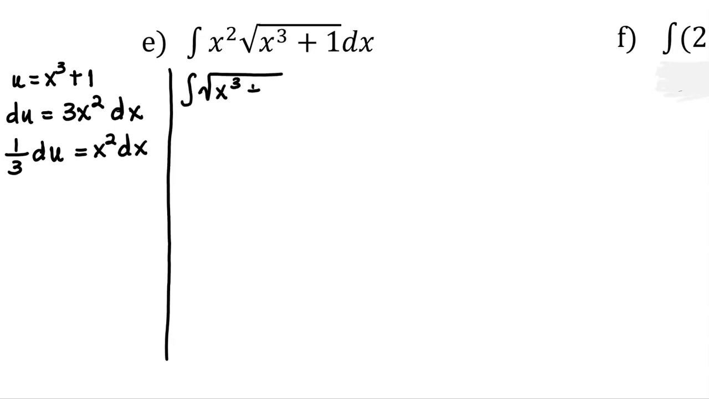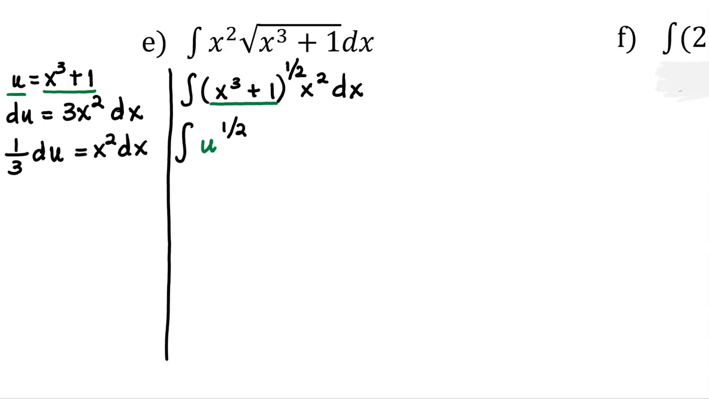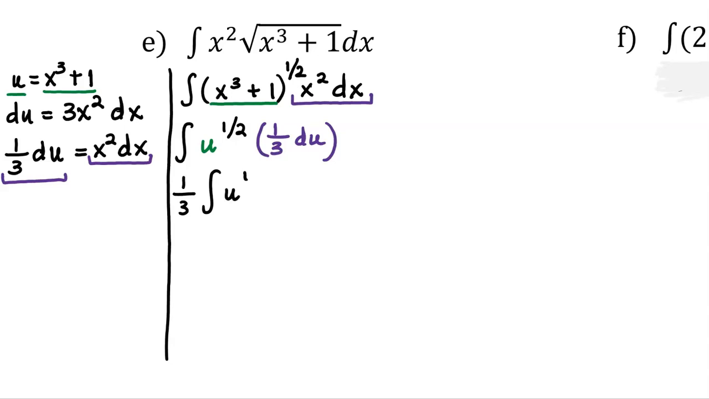Same as last time, I'm first just going to rewrite this integral so that it looks more convenient to us. If you want to go ahead and change the square root to the 1/2 power, we can also go ahead and do that. Let's start substituting. I'm going to replace the x cubed plus 1 with u. It's still raised to the 1/2 power. And I'm going to replace the x squared dx with a 1/3 du. Same as last time, that constant of 1/3 can come out in front of the integral, leaving us with the integral of u to the 1/2 du, which we know how to integrate using the power rule.